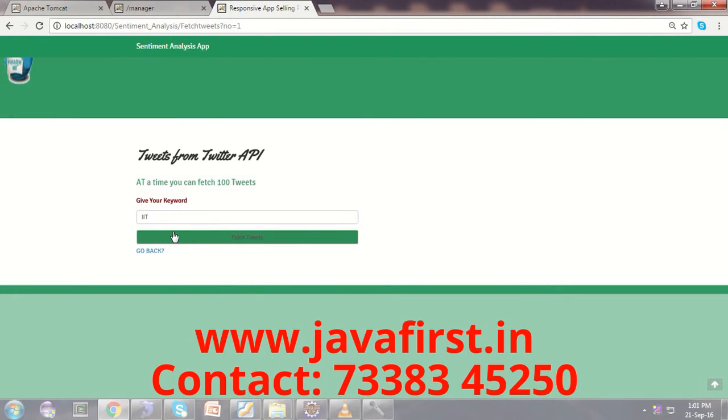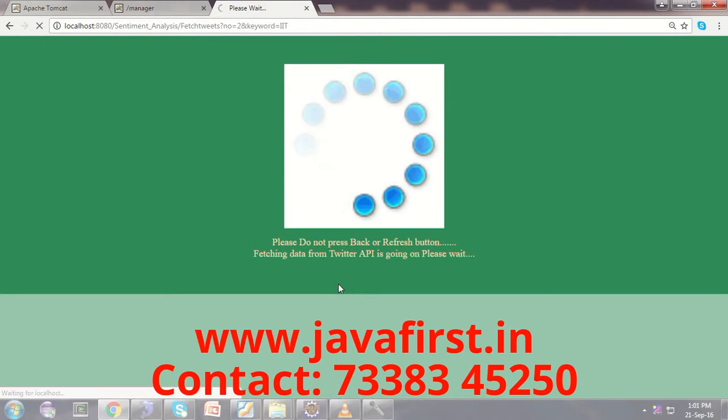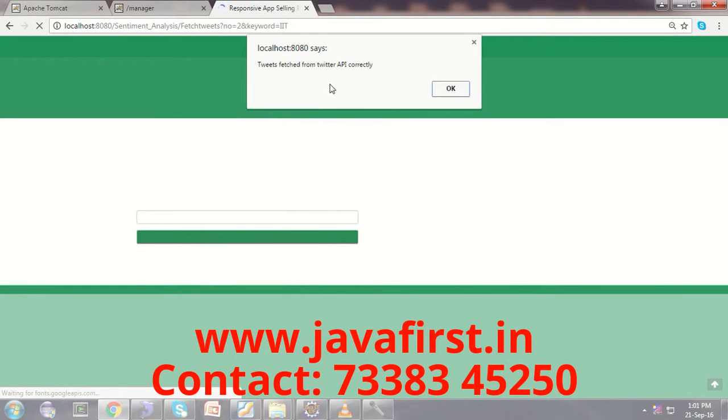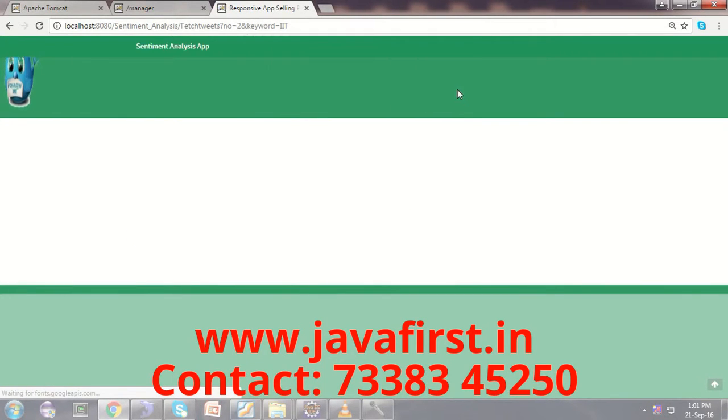Based on the consumer key and the access token key only, it will programmatically connect to the Twitter API and fetch the tweets from Twitter. So now if you click fetch tweets, it will interlink with the Twitter API based on the access key and the consumer token key, fetch the tweets from the Twitter API, and store them in the database. So the process is going on. The tweets are fetched from the Twitter API.